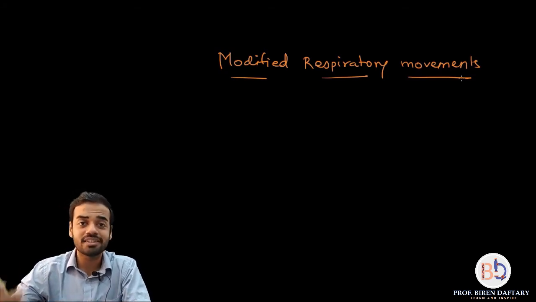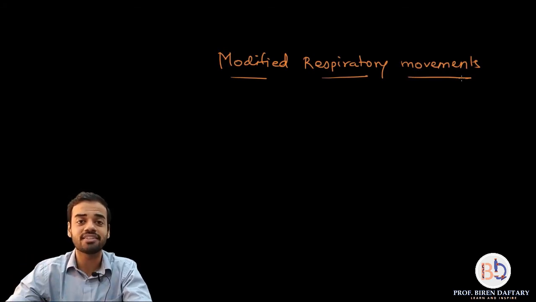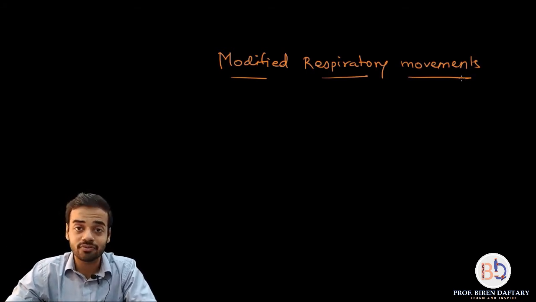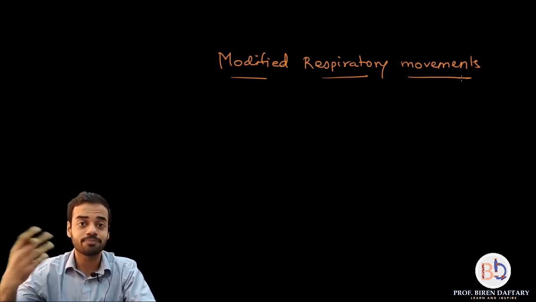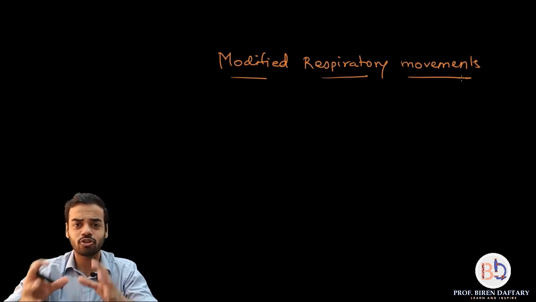So these movements like sneezing, coughing, yawning are called modified respiratory movements, and these are basically protective in nature. They help in protecting your body, and some of them are also reflexes. For example, sneezing is a reflex, whereas some of them are voluntary movements like coughing and yawning. Is this clear? So that's a very short part.